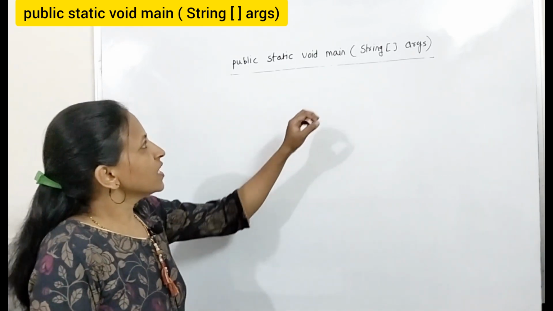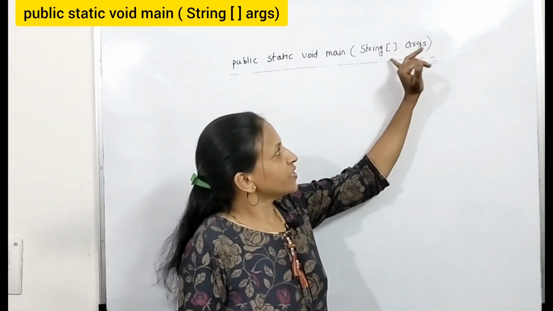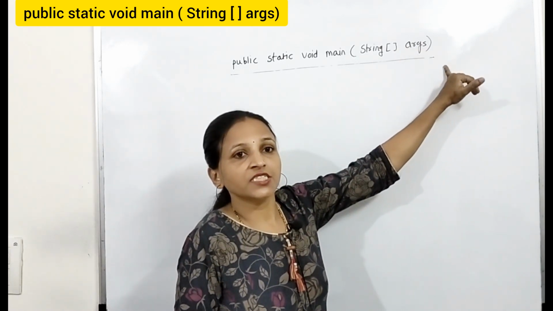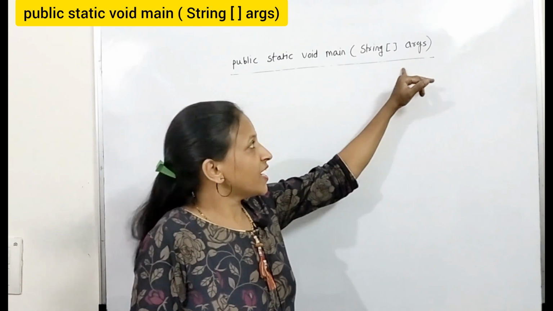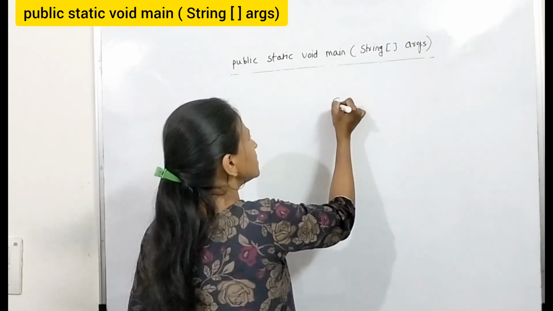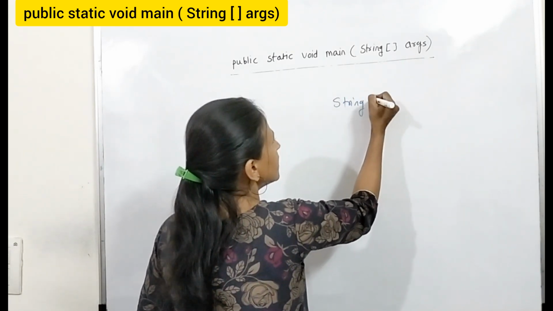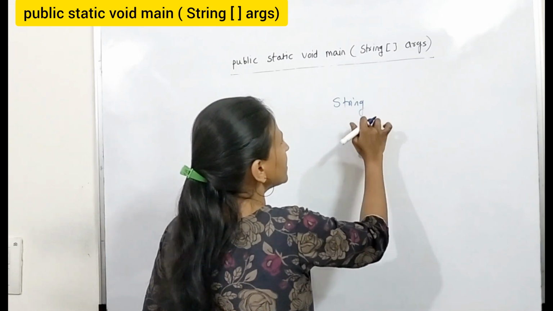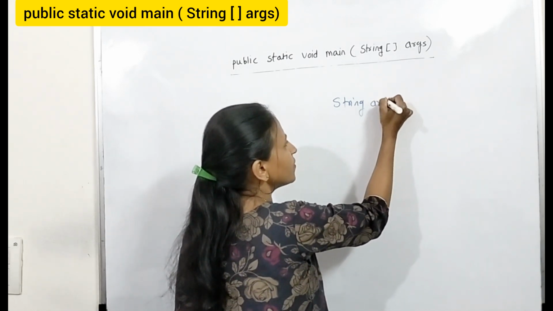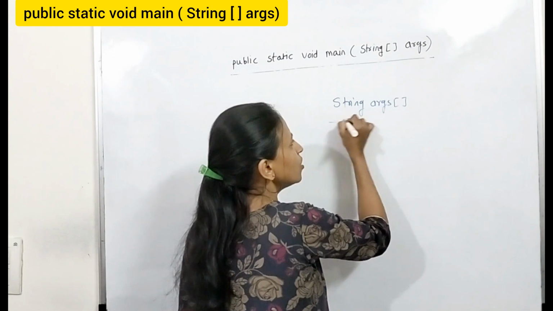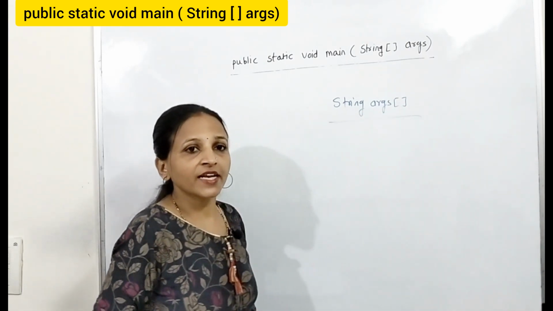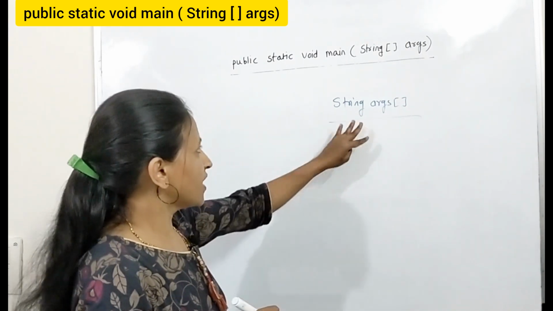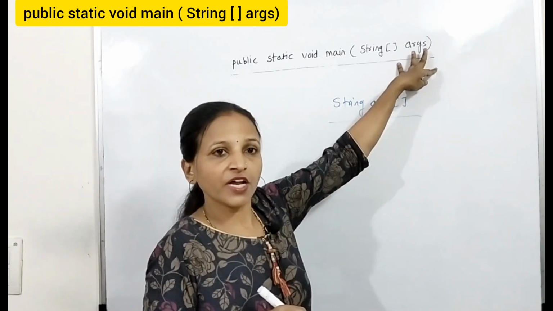Second point is, see here, you have written String args. This is an array of strings that you can write in this way. So String, then instead of writing that square bracket here, you can write it after args also. This is also one more syntax of declaration of an array in Java that is perfectly valid, that you can use here.